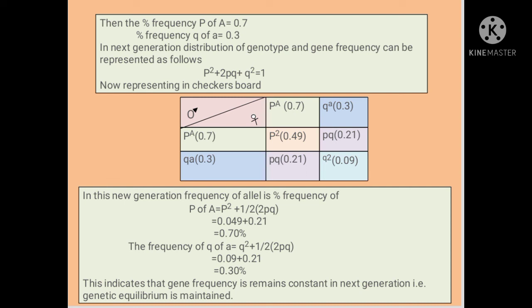In this new generation, the frequency of allele A, p of A, is equal to p square plus half of twice pq, which is 0.49 plus 0.21, equal to 0.70. The frequency q of a is equal to q square plus half of twice pq, which is 0.09 plus 0.21, equal to 0.30.